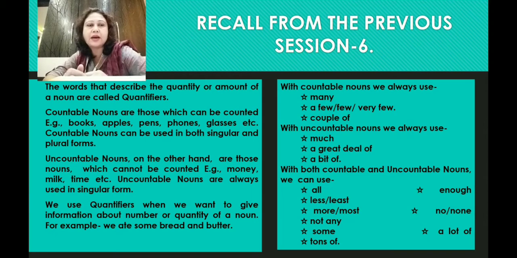So we had learned that there are certain quantifiers which can be used with countable nouns. So these are, for example, many, a few, very few, couple of. Then we had also learned about certain quantifiers which can be used with uncountable nouns, like much, a great deal of, a bit of. Then we had also learned that there are certain quantifiers which can be used both with countable as well as with uncountable nouns. So these include all, less, least, more, most, not any, some, tons of, enough, no, none, a lot of. So these are quantifiers which can be used with both countable as well as uncountable nouns. So this is all about your session 6.